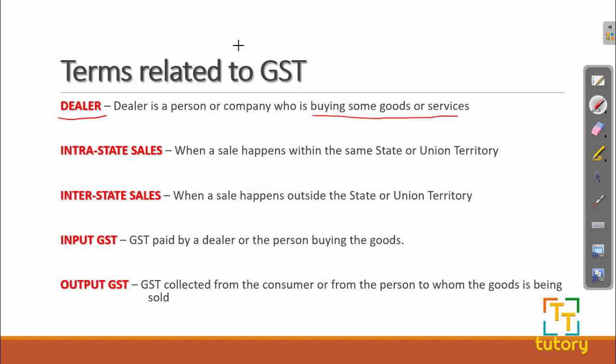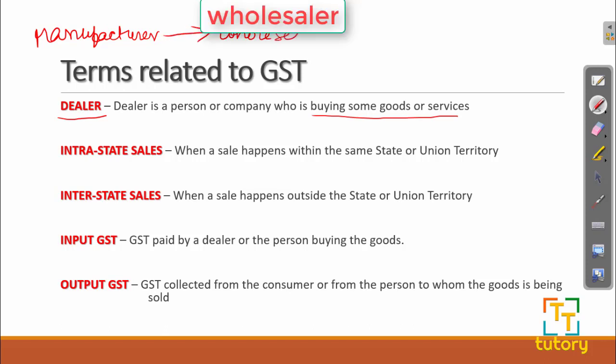For example, the normal procedure follows like this: manufacturer, then it goes to wholesaler, then it goes to retailer, then we the consumer.